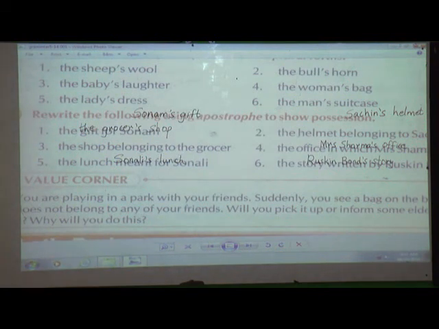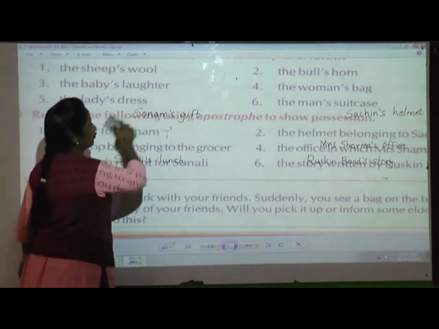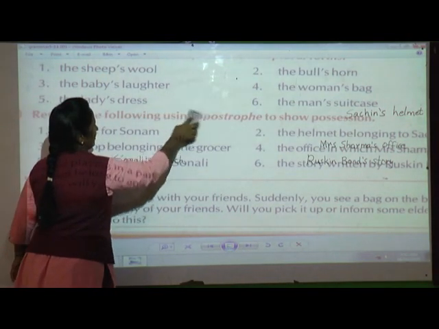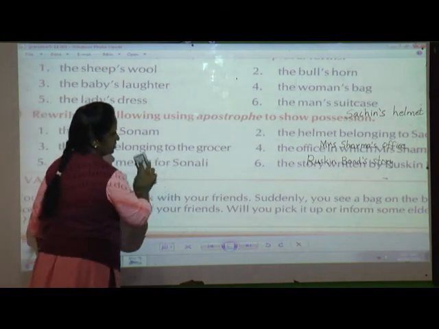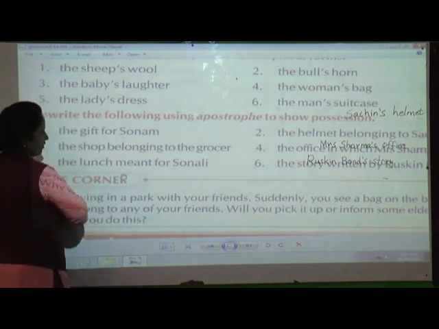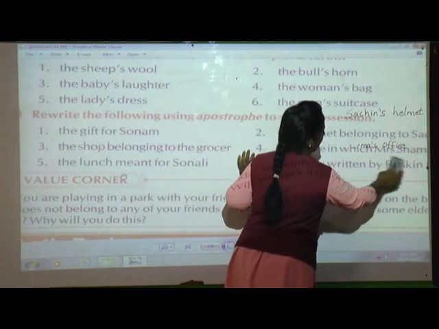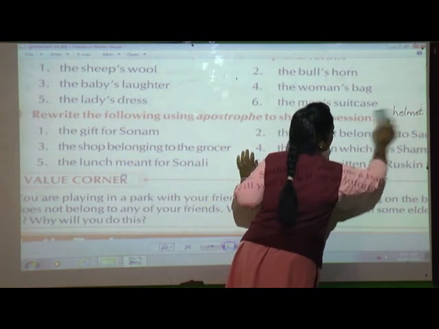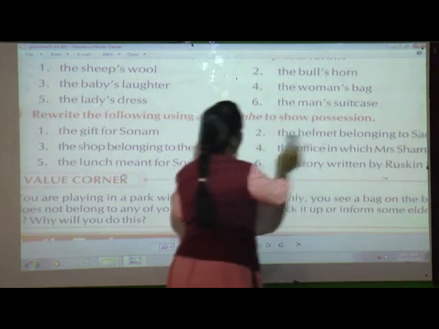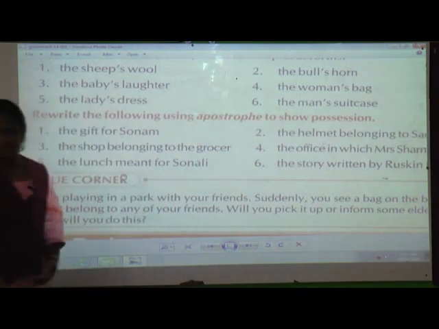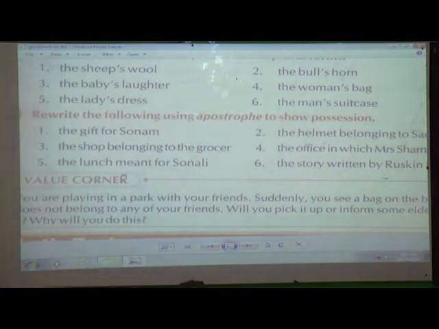And these are the three cases. The first case is what? If it is a singular noun, we use only apostrophe s. If it is a singular or plural noun ending with s, we use only an apostrophe. And the last is what? If it is a plural noun and it is not ending with s, we use apostrophe s. So these were all the three cases about noun possession.